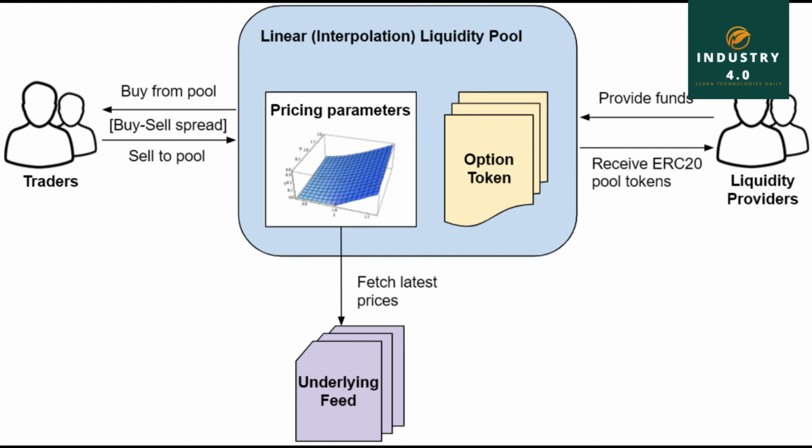Anyone with a web connection and ownership of any sort of ERC20 tokens can become a liquidity provider by imparting tokens to an AMM's liquidity pool. Liquidity providers typically earn a fee for offering tokens to the pool. This fee is paid by traders who engage with the liquidity pool. Recently, liquidity providers have additionally been able to earn yield in the form of project tokens through what is known as yield farming.